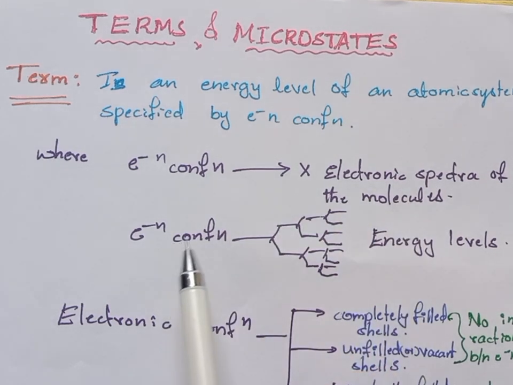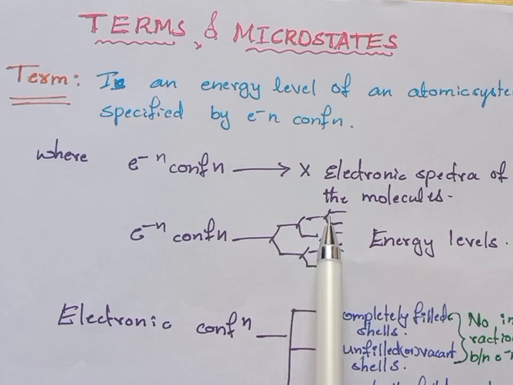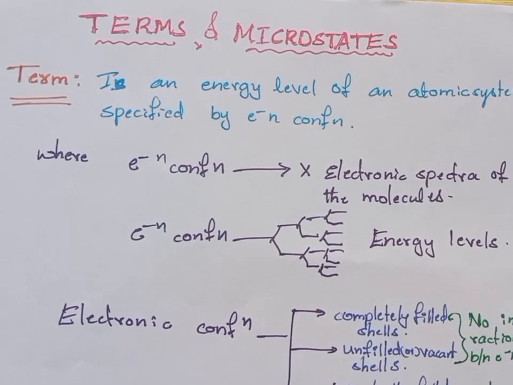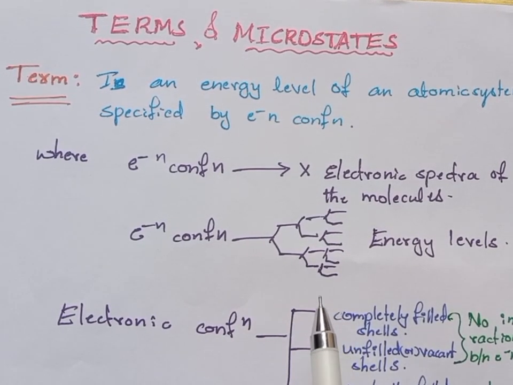So we are going to study the energy levels from the electron configuration. Based on the information about the energy levels of the electronic configuration, we will get the electronic spectra. We will interpret the electronic spectra of the molecules.